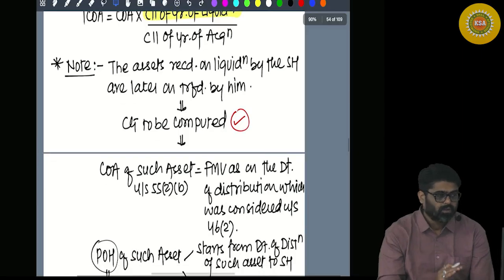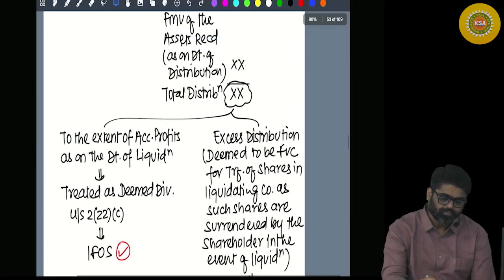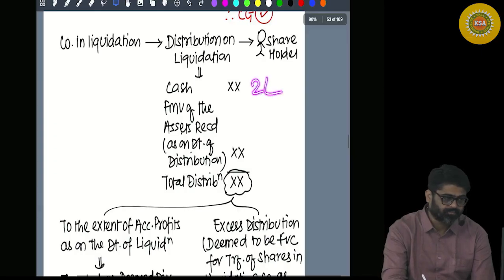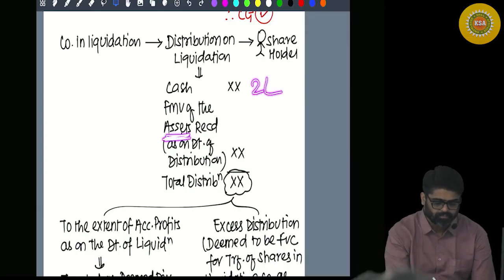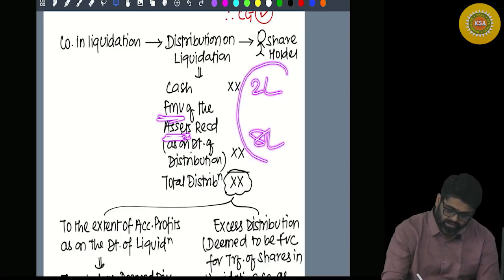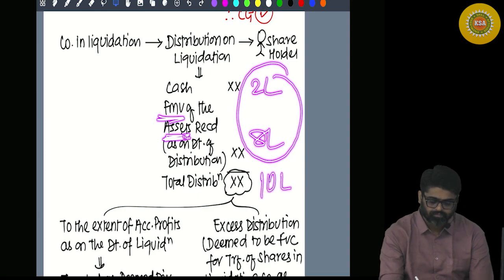Now, think one step ahead. Tell me what you were getting here. 2 lakh rupees of cash. And you were getting one asset. What was the fair market value of the asset? Now tell me, this entire 10 lakhs includes the value of the asset.